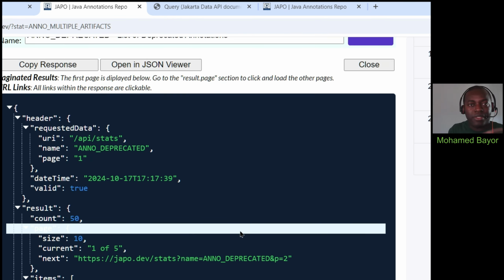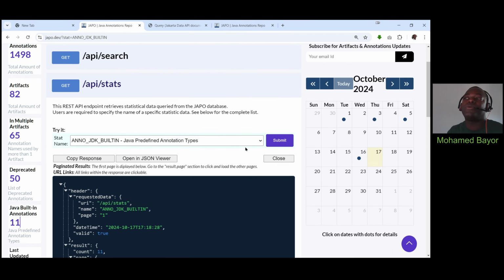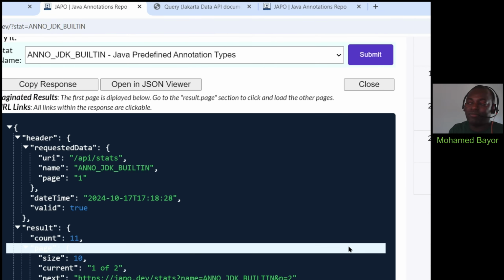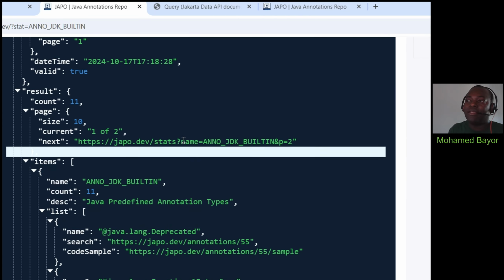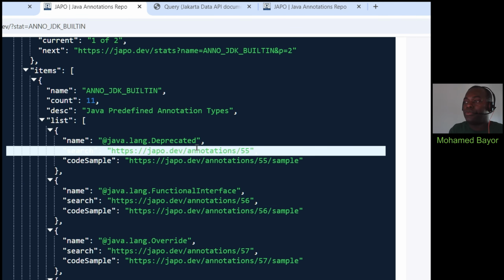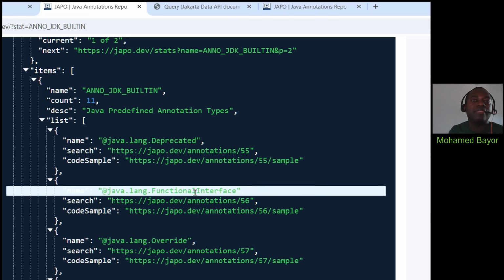And another list that can help you when it comes to naming your annotation will be the Java built-in annotations. Those are the list of all of the annotations which are part of Java Standard Edition. Right now there are not too many, only 11. But yes, it would be good to know that if, for example, you wanna create, let's say, a deprecated or override or functional interface annotation for your own use, and then you find out that Java already has those, maybe you can rename them slightly or, well, make any other decision, right?